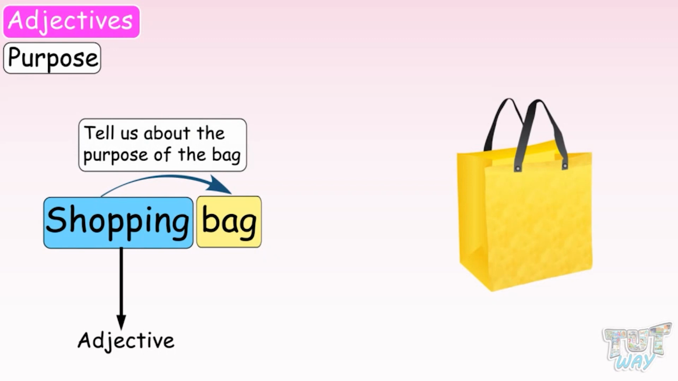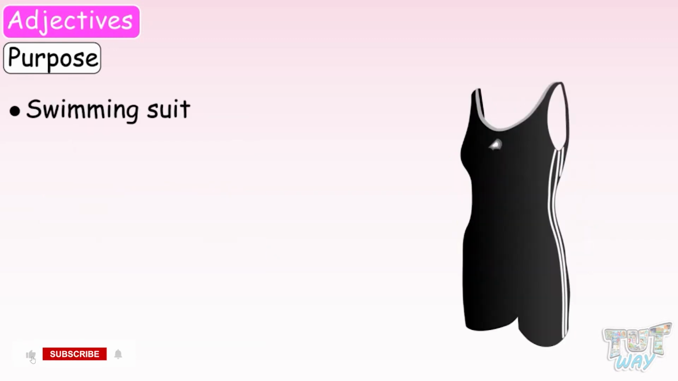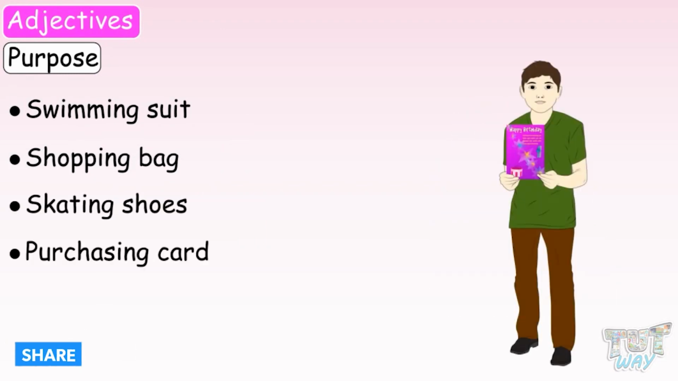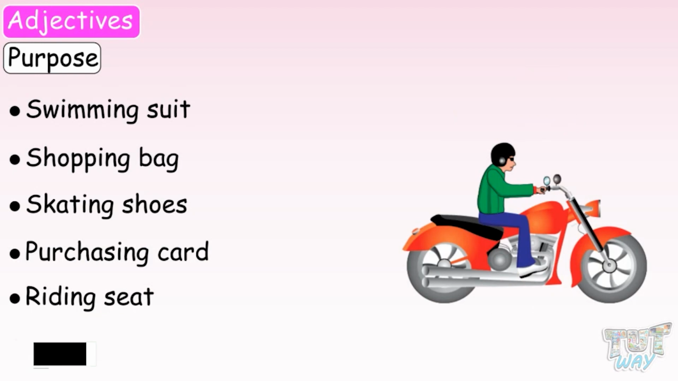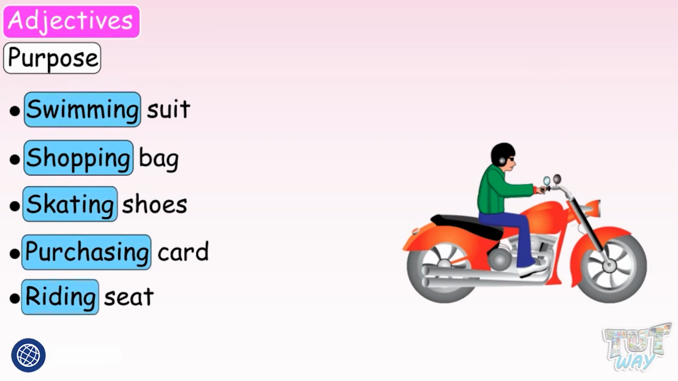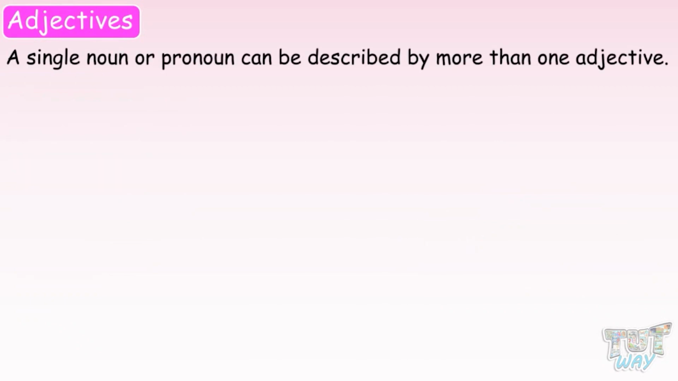Here we have more examples. Swimming suit, shopping bag, skating shoes, purchasing card, riding seat. So, here, the adjectives swimming, shopping, skating, purchasing, riding are adjectives of purpose. So, we learned that adjectives describe different qualities of a noun or a pronoun. A single noun or pronoun can be described by more than one adjective.